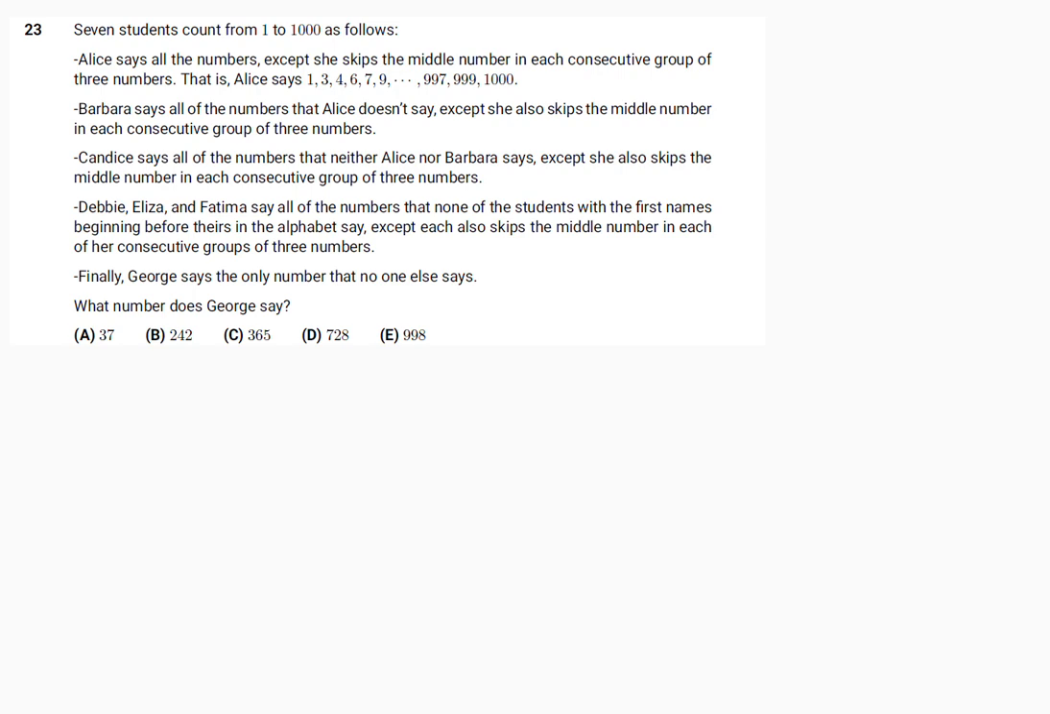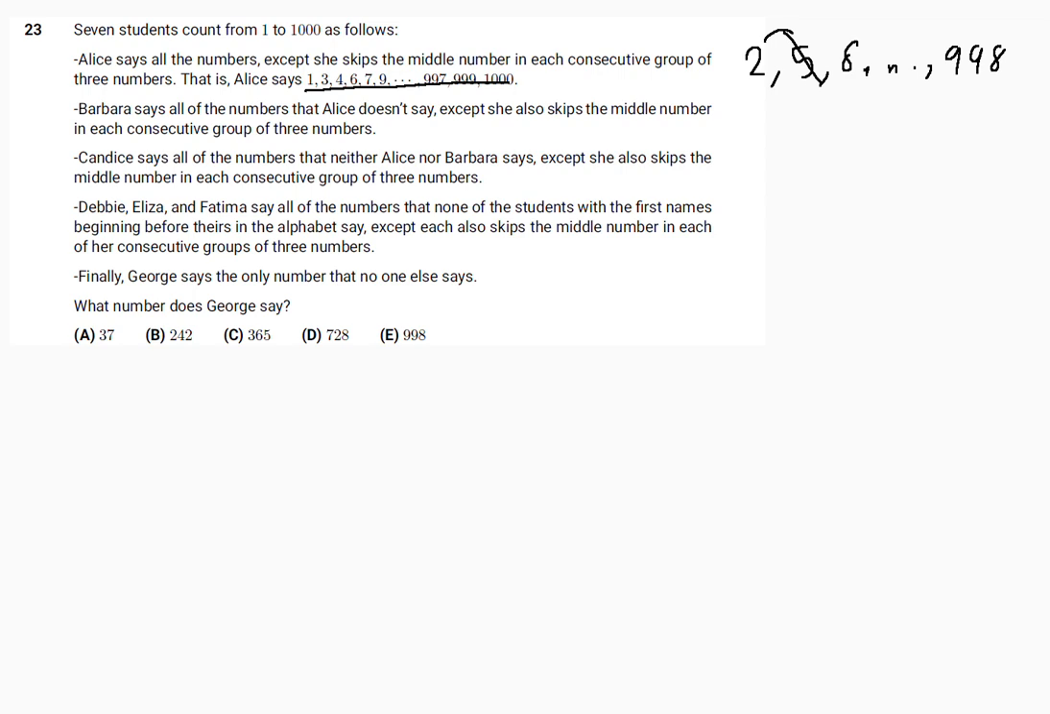So Alice says these numbers, and Barbara has to say all of the numbers that Alice doesn't. So 2, 5, and 8, all the way to 998. And we can see that she skips by 3, so each term is 3 more than the last. However, she also has to take away the middle term for every sequence of 3 numbers.